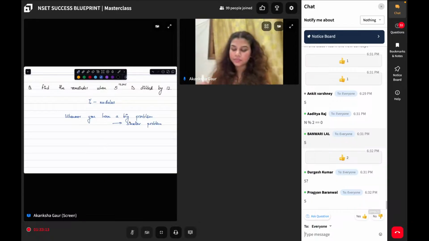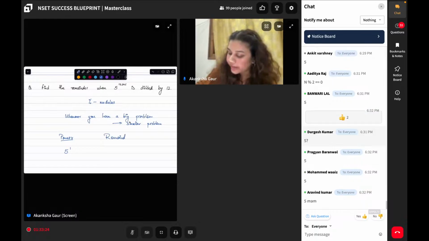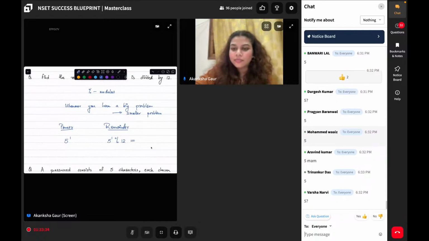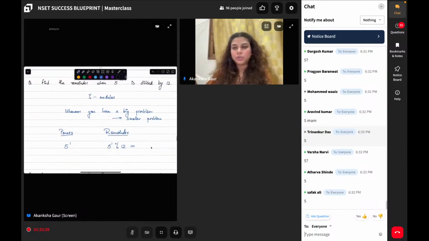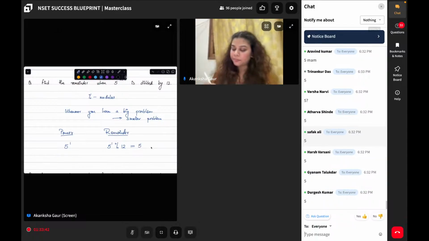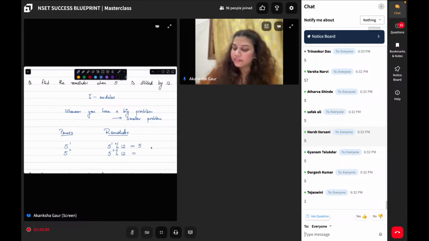So what if the power of 5 given to us was 5 to the power of 1? In this case, what is the remainder if I divide it by 12? So if I have 5 to the power of 1, I do mod by 12. What is the answer? Arvind is right, Wes is also right. 5 to the power of 1 mod 12 will give you 5. 5 to the power of 2 mod 12 will give you how much? Tell me.